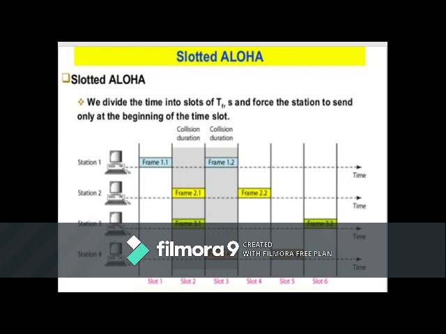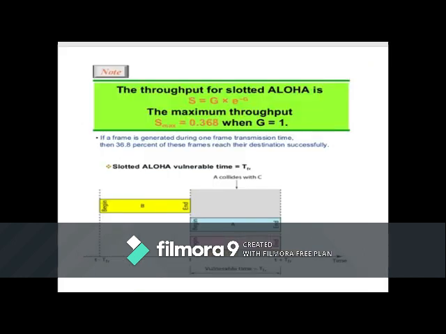As we can see in the diagram, each station has occupied a particular slot. Slot 1 has been occupied by frame 1.1 from station 1. Slot 2 has been occupied by station 2 and station 3 in the form of frame 2.1 and frame 3.1, and so on. Since we have only allowed them at the start of the slot, we can to some extent reduce the collision. The figure shows that the vulnerable time for slotted Aloha is half that of pure Aloha. Therefore, the slotted Aloha vulnerable time is TFR.